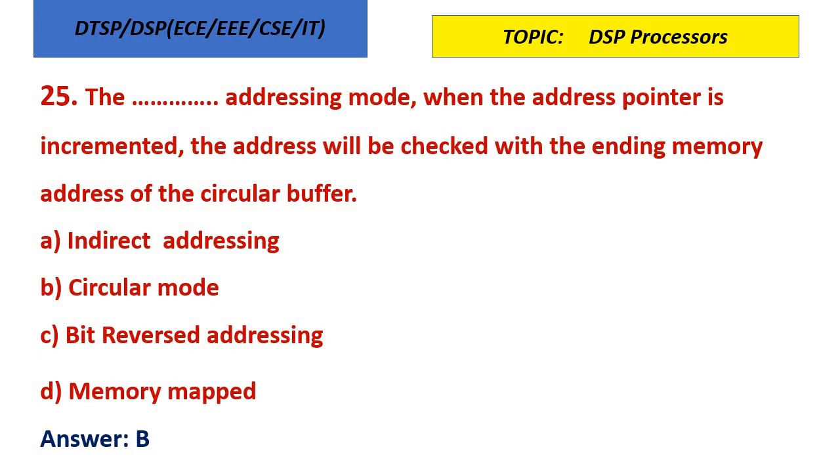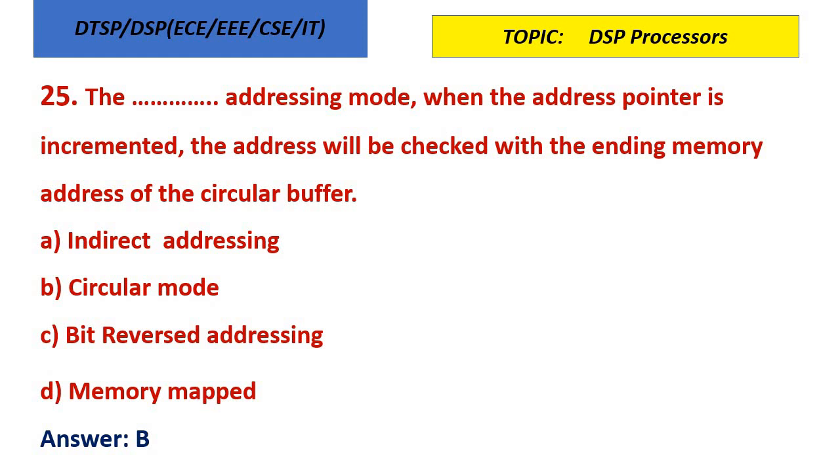Next question. The dash addressing mode, when the address pointer is incremented, the address will be checked with the ending memory address of the circular buffer. So here is a key point. We have a circular buffer. So the answer is circular mode.